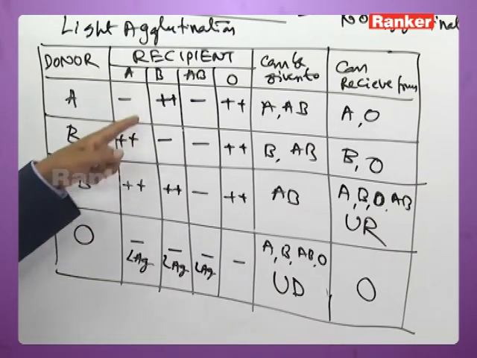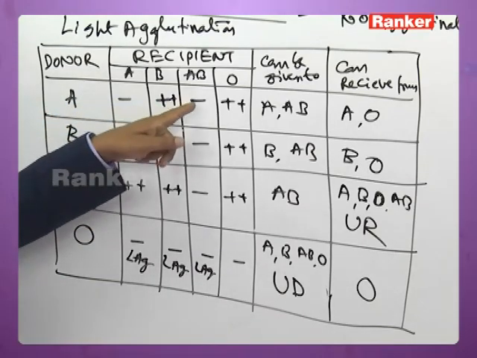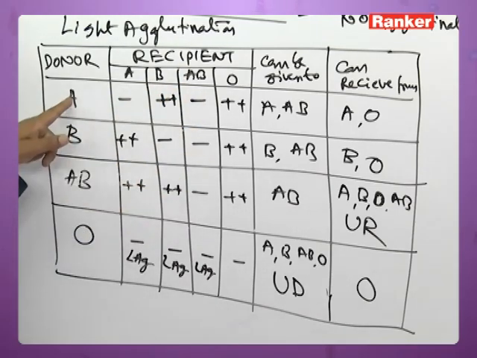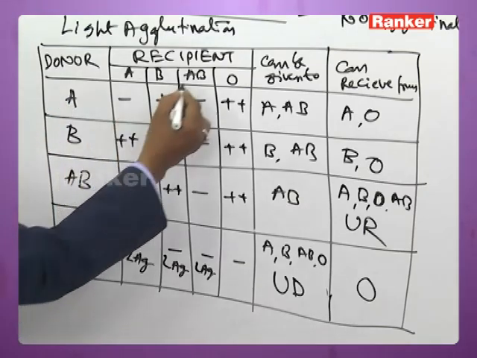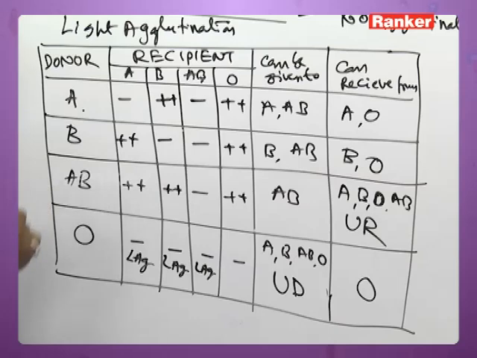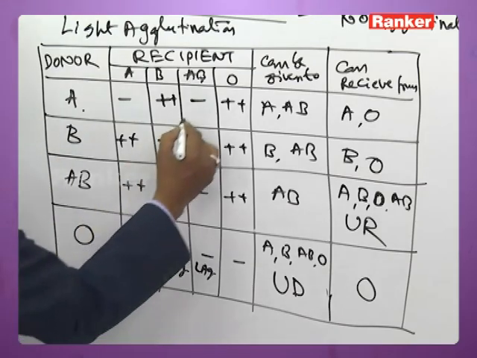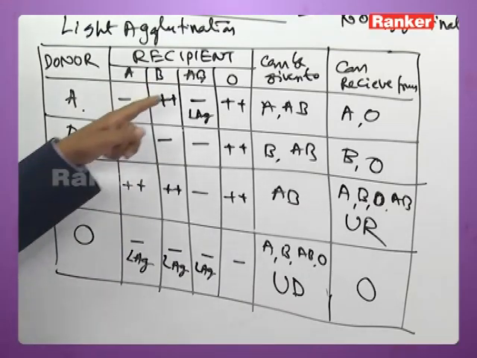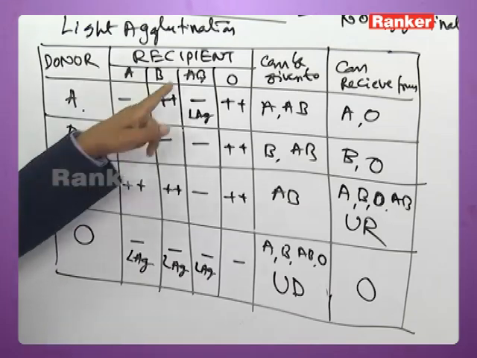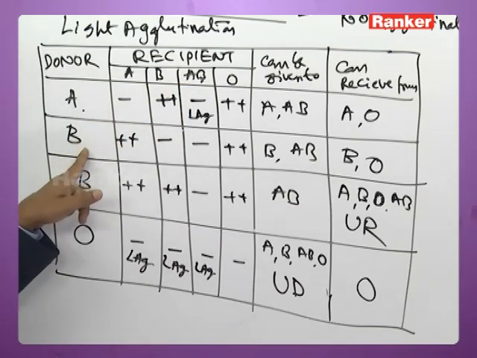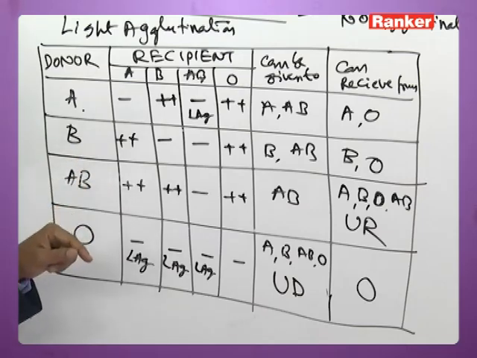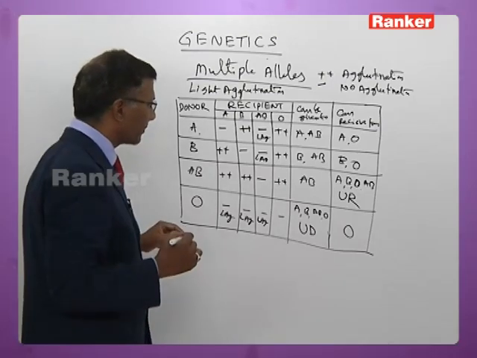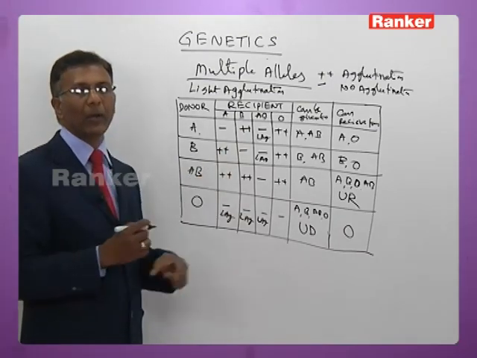Now what are the other chances? Say for instance AB has got both the antigens, A antigen and B antigen. Now when A is given to AB, A person has got antibody B. So B antigen of the recipient can agglutinate B antibody of the donor. So there is a provision for light agglutination even in this case. When B is given to AB, B has got antibody A. So A antigen of the recipient and A antibody of the donor can agglutinate with each other, which may cause a certain amount of fatality. So these are the chances where light agglutination takes place.